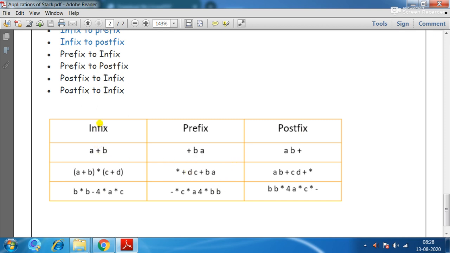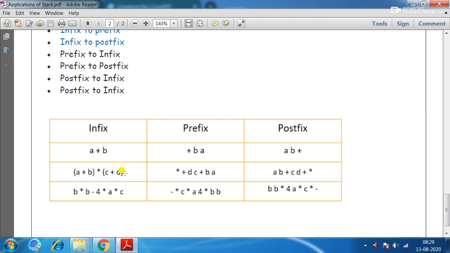So these are nothing but expressions written for calculating certain values. Infix is the expression in which the operator is present between the operands, for example, a plus b. Prefix is when the operator is present before the operands, like plus ab. And postfix is when the operator is present after the operands, and that expression is called postfix.